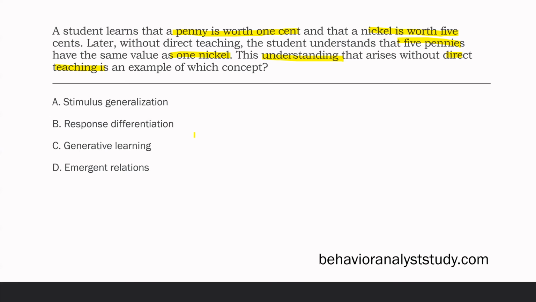Generative learning involves actual learning and teaching. Generative learning occurs when you use what you've learned prior to more quickly learn and understand new concepts. Emergent relations is what we have here. Emergent relations is much more similar to stimulus equivalence, where we, without teaching, or the student without teaching, can understand that a certain amount of pennies is equal to a nickel. These relationships are emerging based on knowledge of the other stimuli.